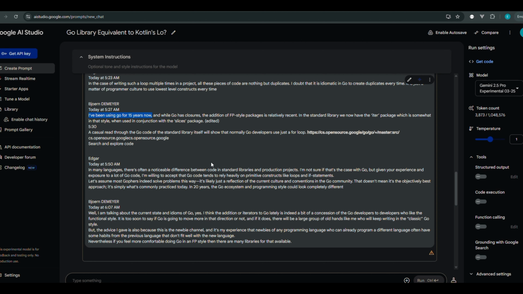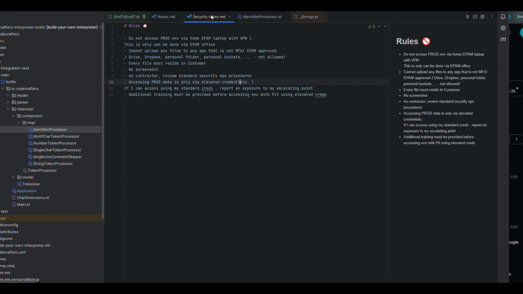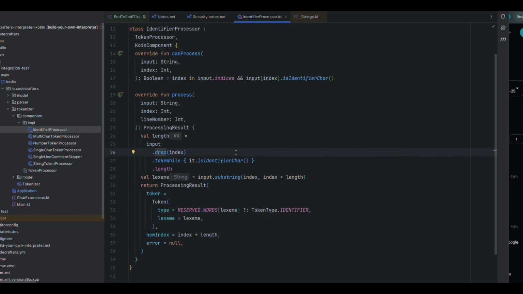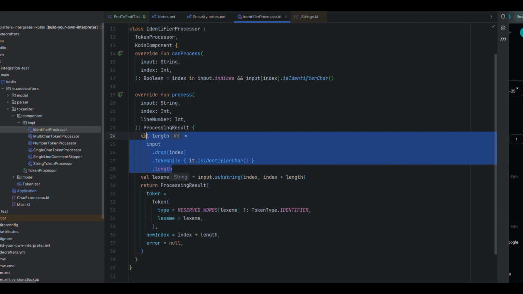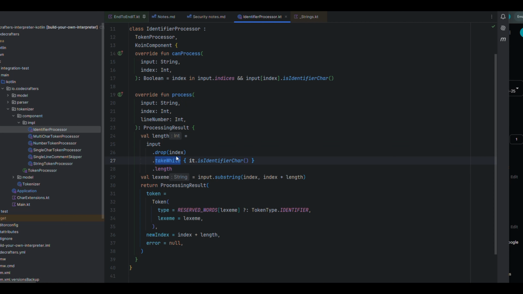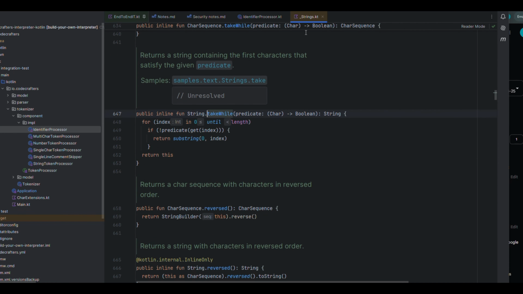constructs found in high level programming languages, and they stick with that. Whereas, for example, in Java or Kotlin, in my project, how I write the code, and people in Kotlin usually most of the time, they use declarative constructs like that. They will not use for or while loops if we actually have already, for example, this function, which is takeWhile, which is from this standard library of Kotlin, which is available in all of the Kotlin projects.